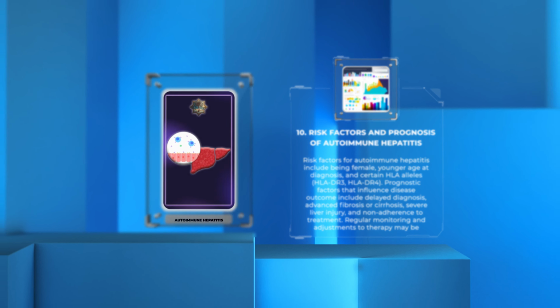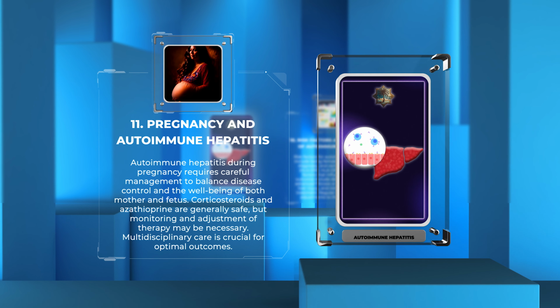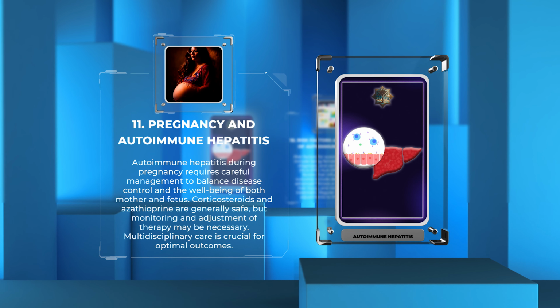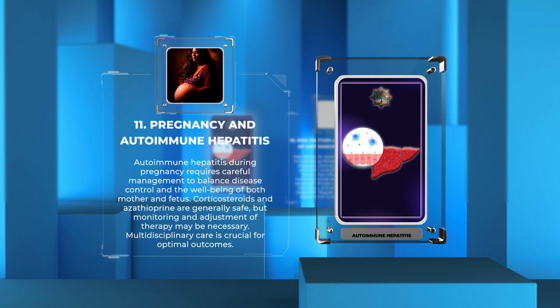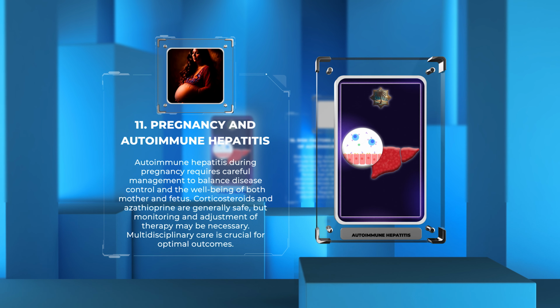Autoimmune hepatitis during pregnancy requires careful management to balance disease control and the well-being of both mother and fetus. Corticosteroids and azathioprine are generally safe, but monitoring and adjustment of therapy may be necessary. Multidisciplinary care is crucial for optimal outcomes.